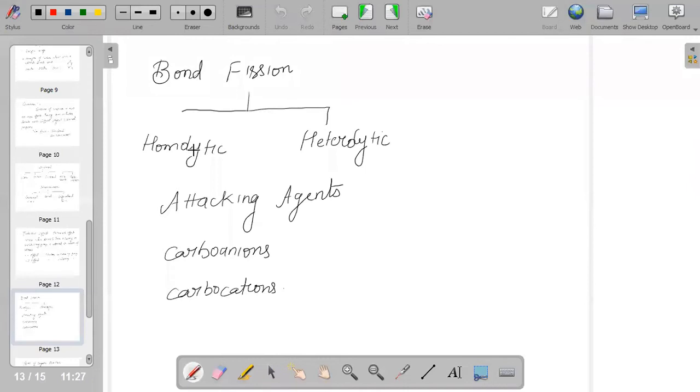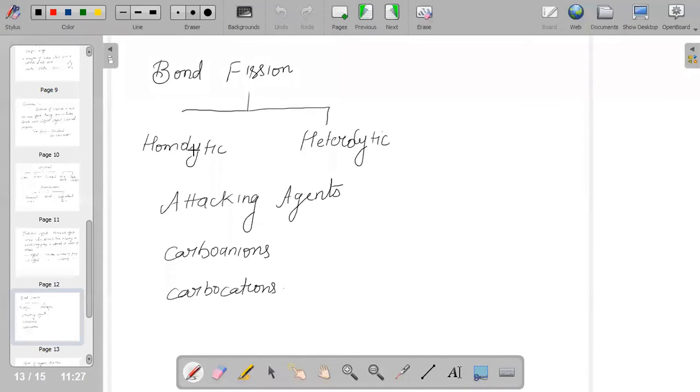Then we have carbocations, formed as a result of heterolytic fission, and it is the carbon with 6 electrons and a positive charge.